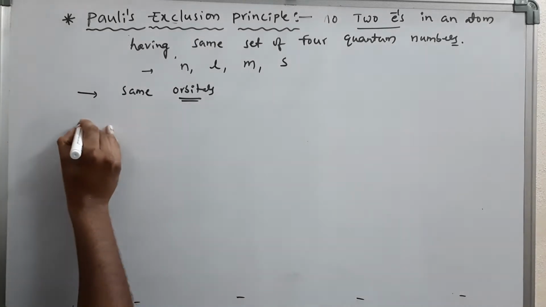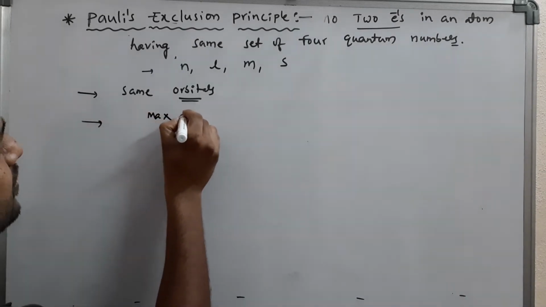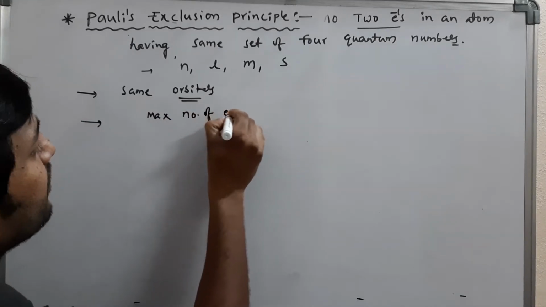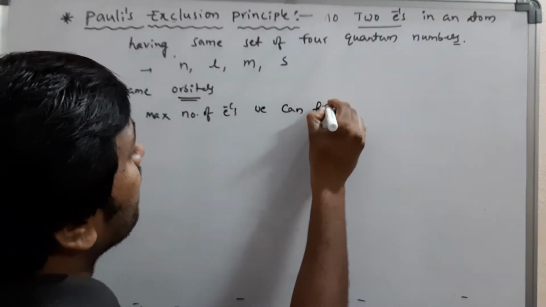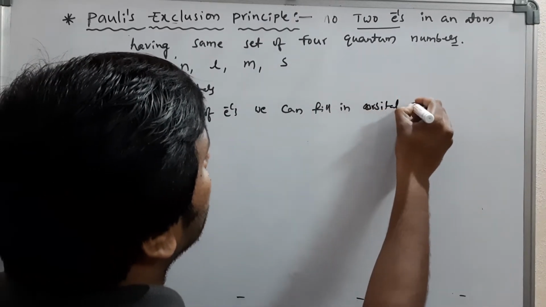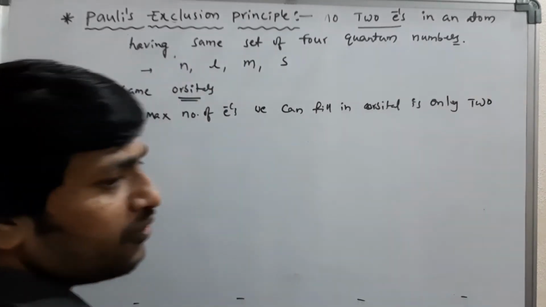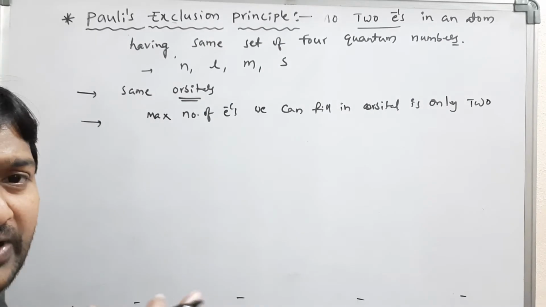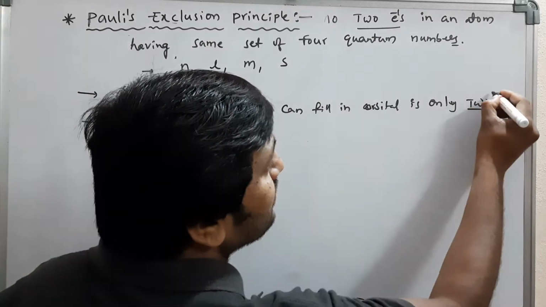The maximum number of electrons we can fill in an orbital is only 2. More than 2 electrons are not possible.